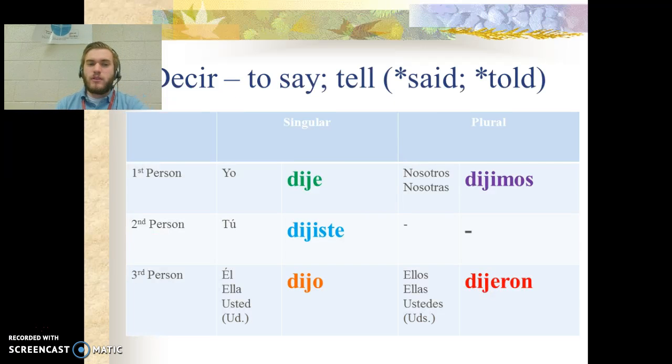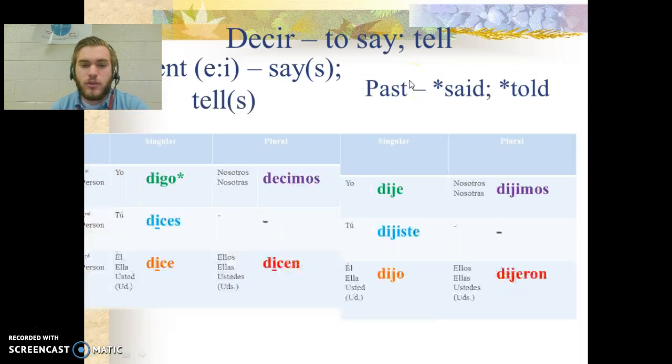So here's the verb decir. Let's go ahead and write this down and say this along with me. Dije, dijiste, dijo, dijimos, dijeron. Notice again down in third person plural, it's not dijieron. That's not a word. Dijeron. Decir is to say or to tell. In the past, notice that would be irregular in English, said or told.